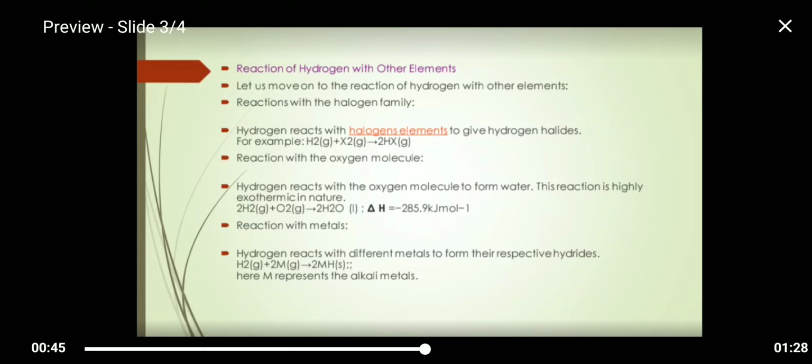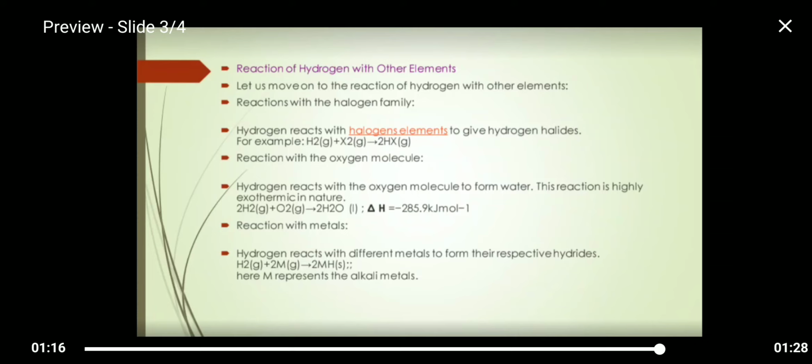There are different reactions of hydrogen. Whenever the hydrogen atom reacts with other elements, it forms compounds like halides, water molecules and alkaline metal hydrides. Whenever hydrogen reacts with halogen elements, it gives hydrogen halides. Here the example is H2 plus X2 tends to 2HX. And hydrogen also reacts with the oxygen molecule to form water, that is 2H2 plus O2 tends to 2H2O.